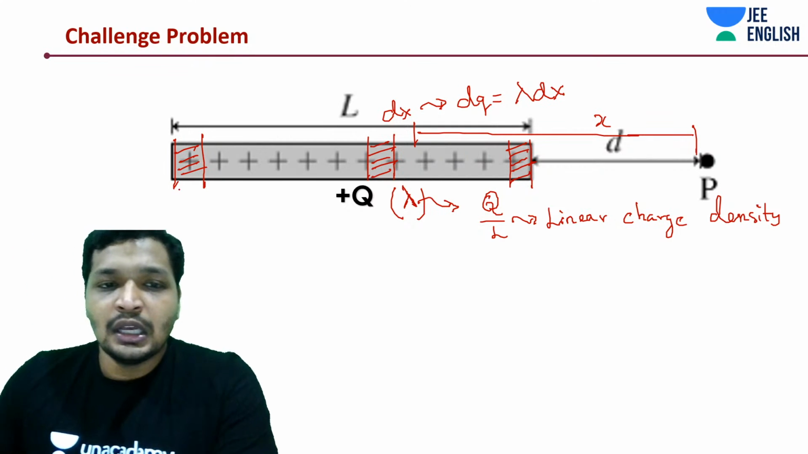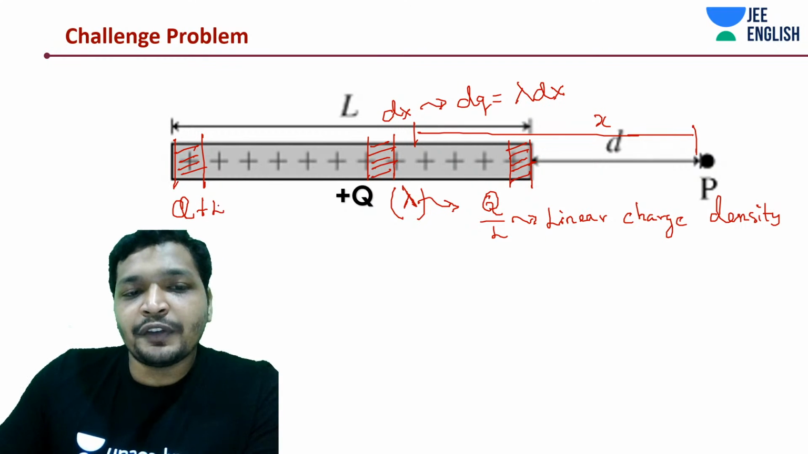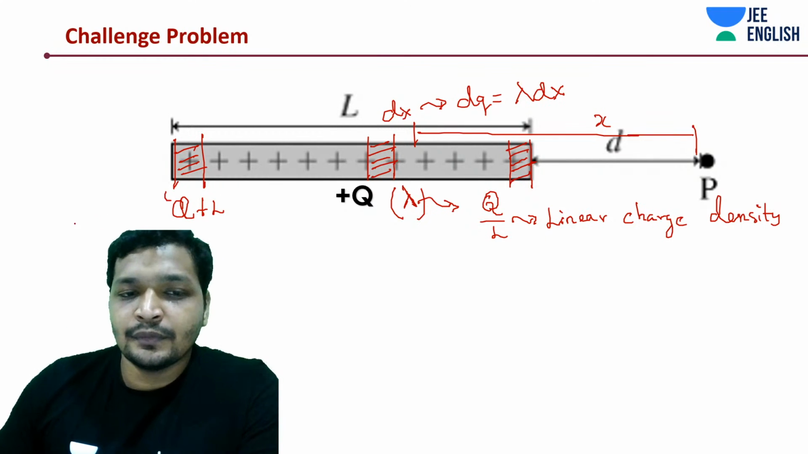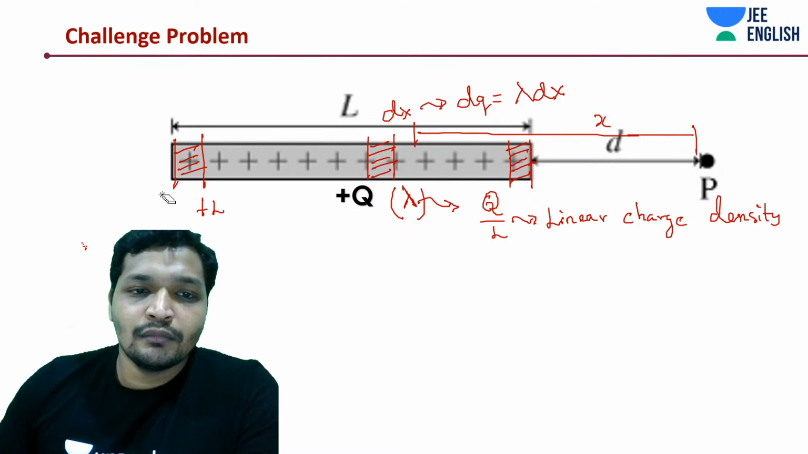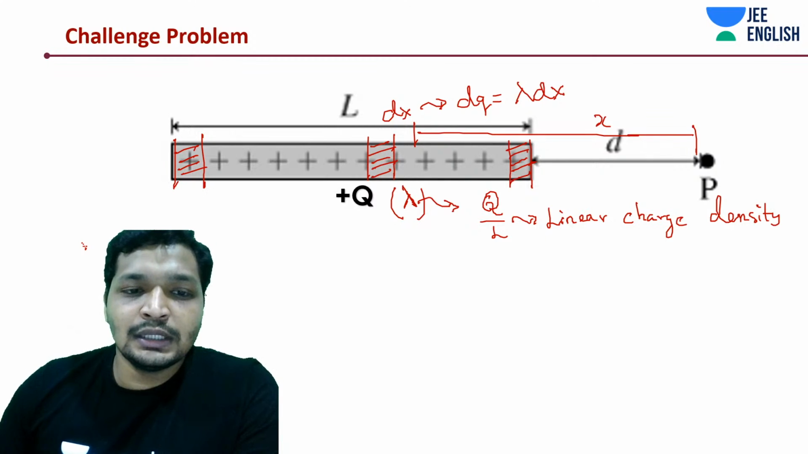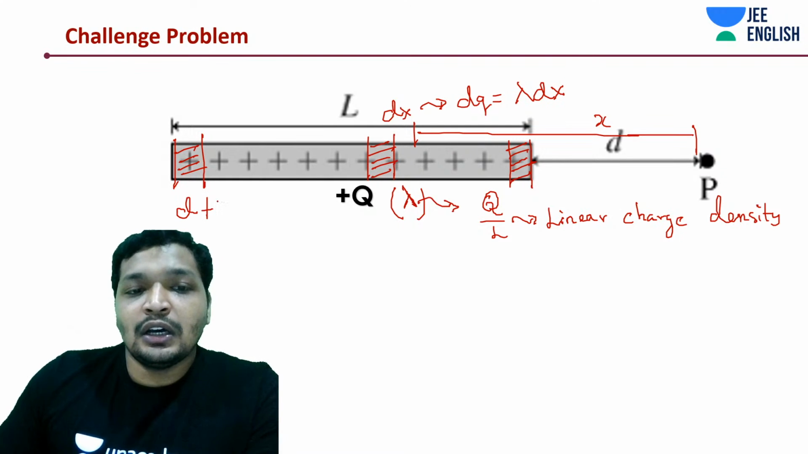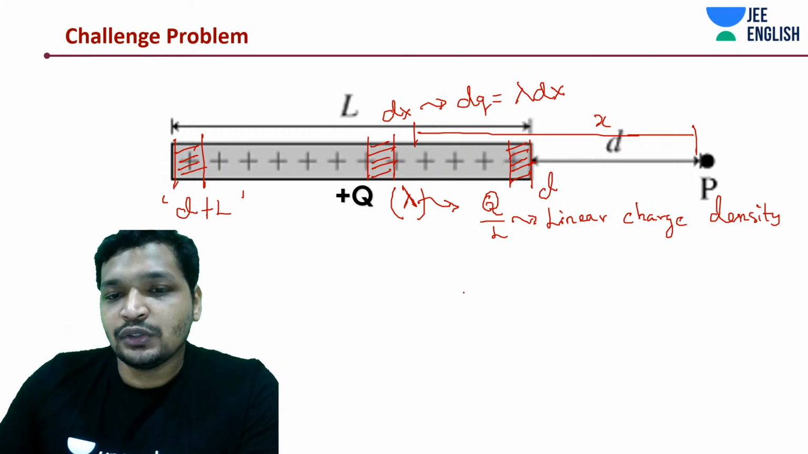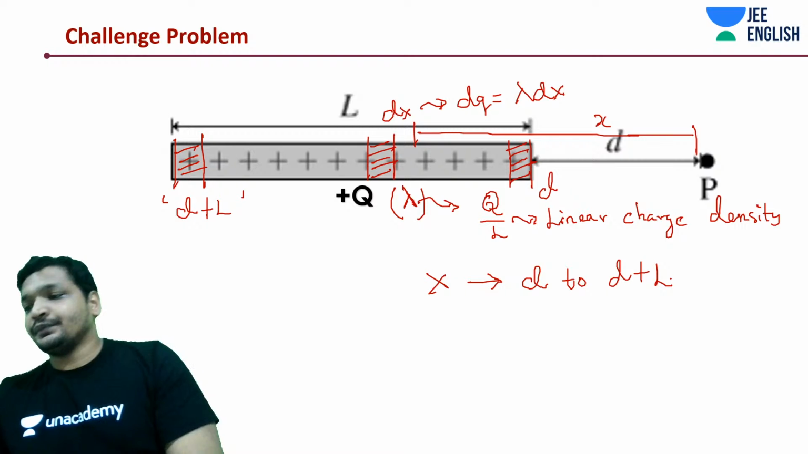That also matters. So this end is at a distance d plus l. This last elemental charge on this uniformly distributed charge rod is at d plus l, and this is at a distance d. So x is varying from d to d plus l, right?